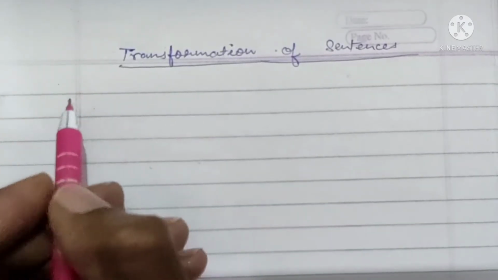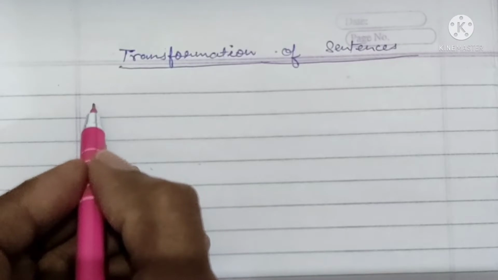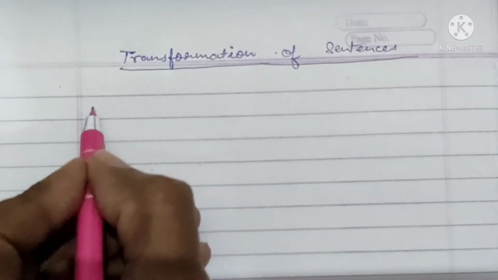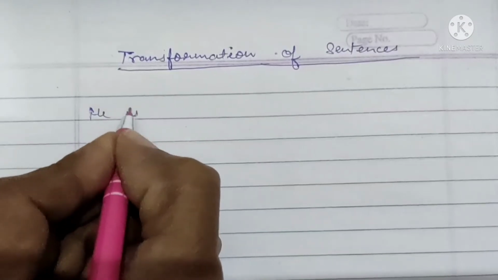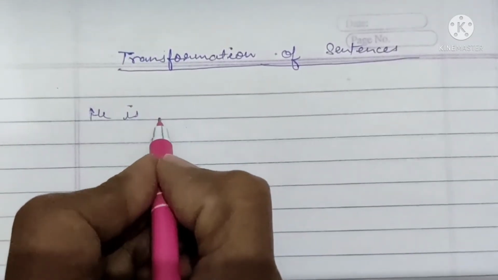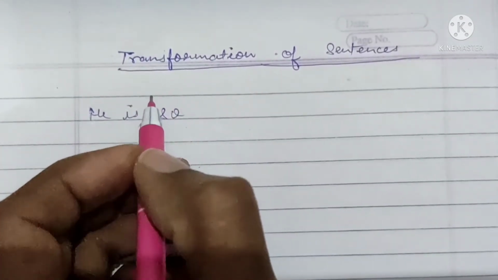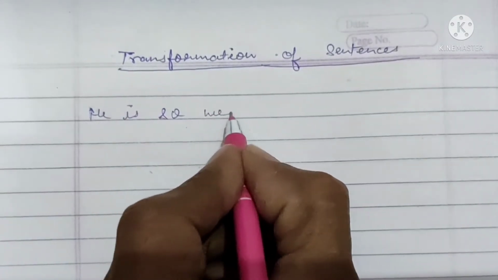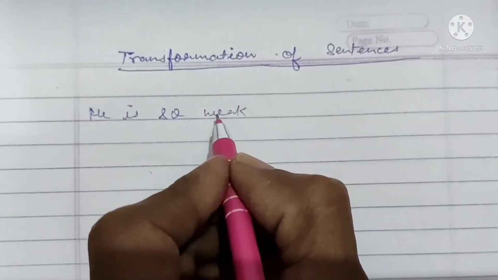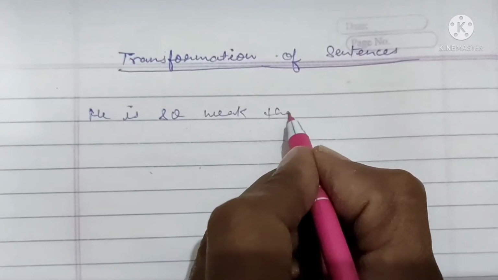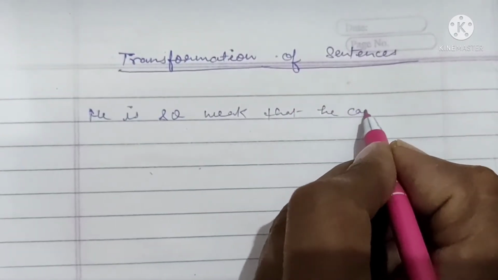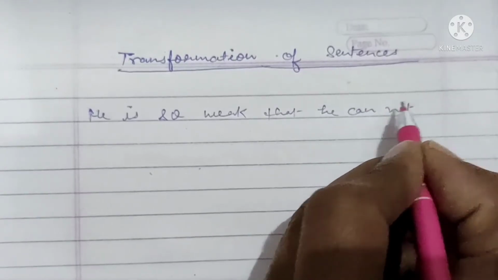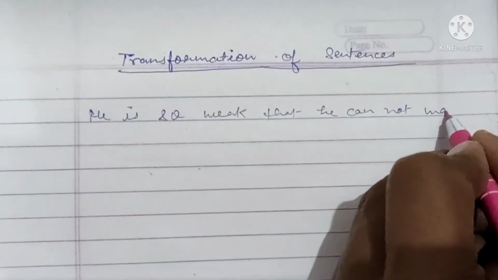For example, suppose there is a sentence: he is so weak that he cannot walk.